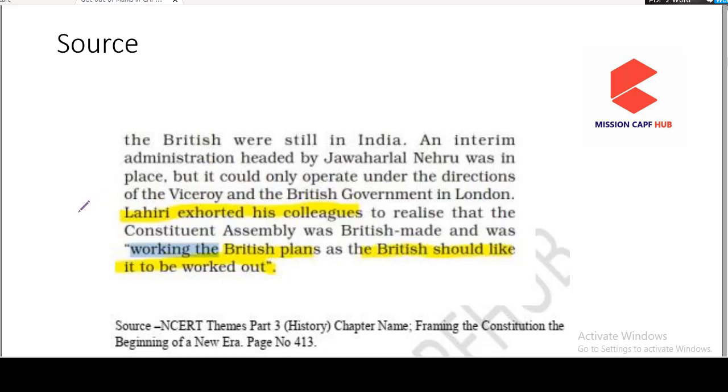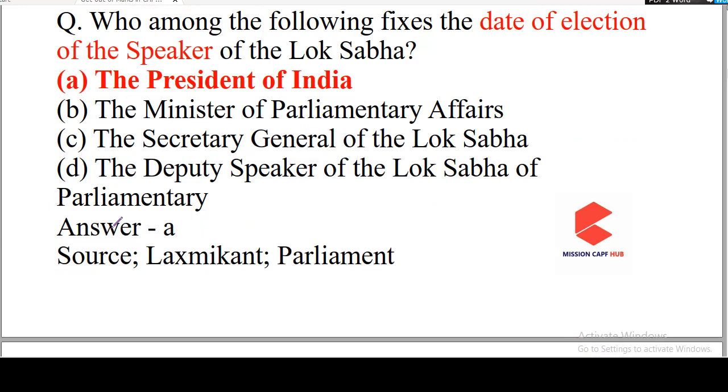So what we have learned from this exercise is that reading only Lakshmikant is not enough. You should also be going through the NCERTs. We are repeatedly telling you that you should be referring to the NCERTs and should not only be relying upon Lakshmikant. Okay, so let us move to the next question.